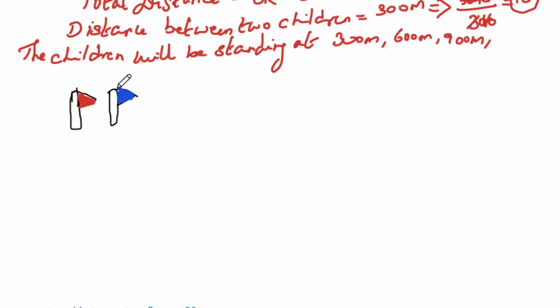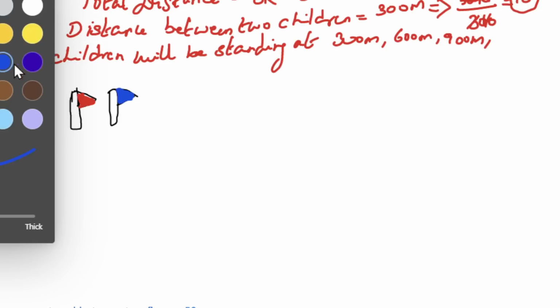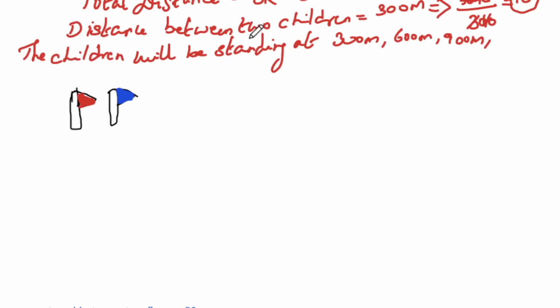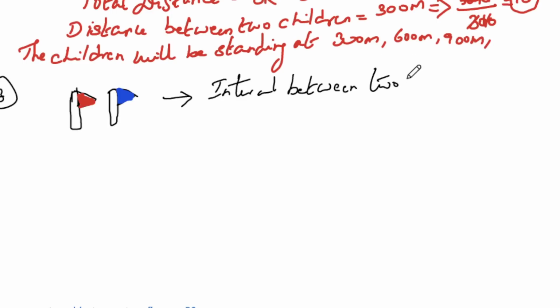And the interval is every 50 meters. So you have to frame the answer with intervals. So this is the third question. Okay. So intervals between two flags equal to 50 meters.